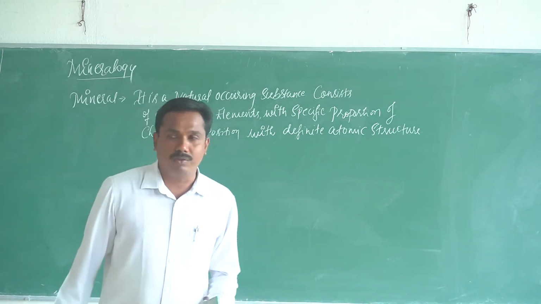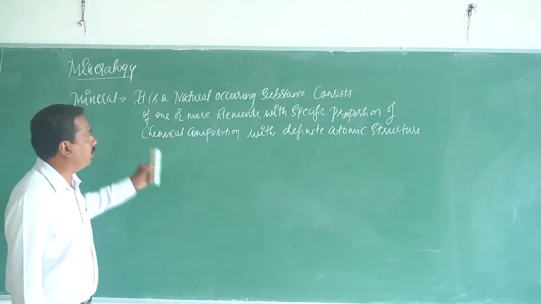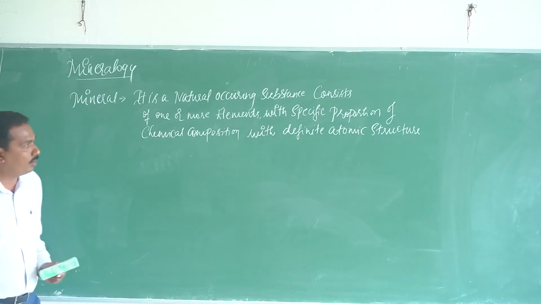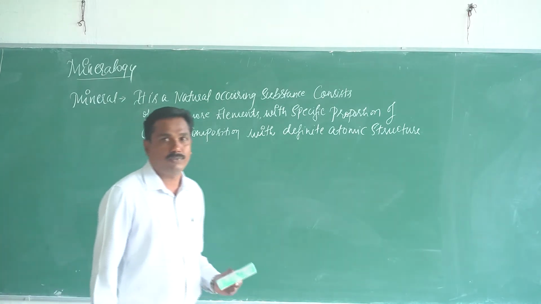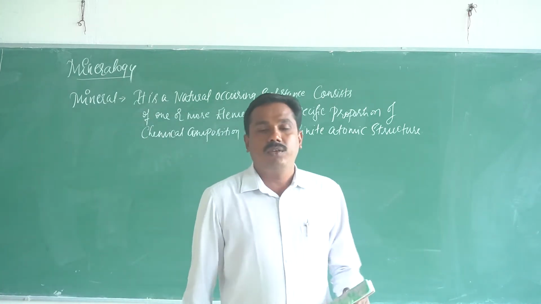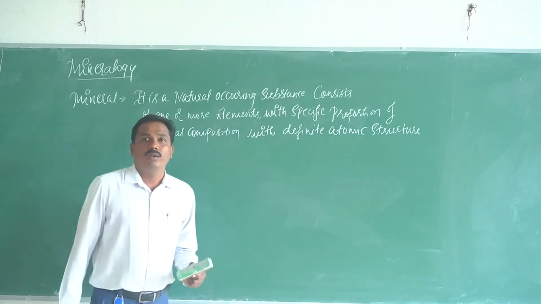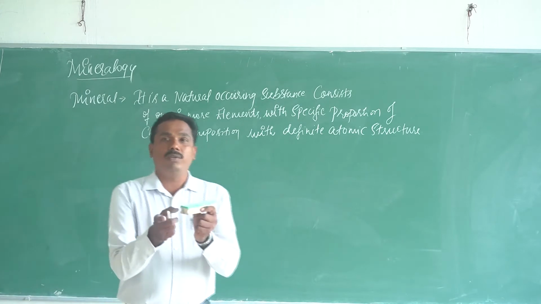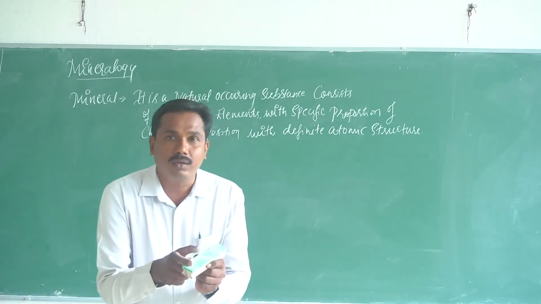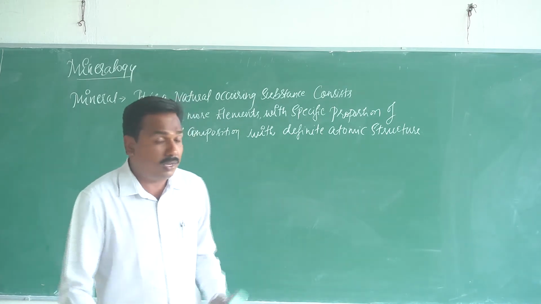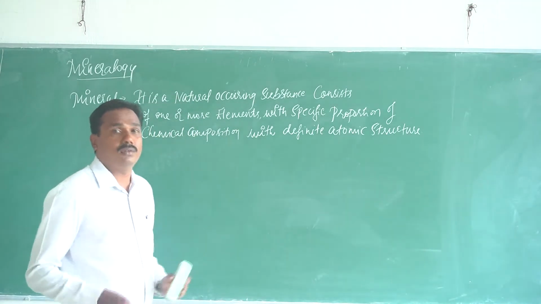What do you mean by a mineral? See, I have written the definition of a mineral. It's a naturally occurring substance, consisting of one or more elements with specific proportions of chemical composition, with a definite atomic structure. What do you mean by this? We know that there are various elements. When these elements combine with each other, that is called a mineral. That is, it has bonding.